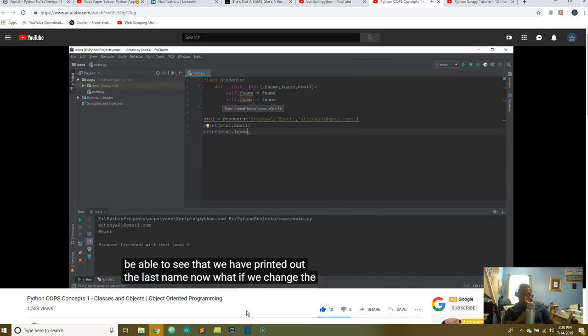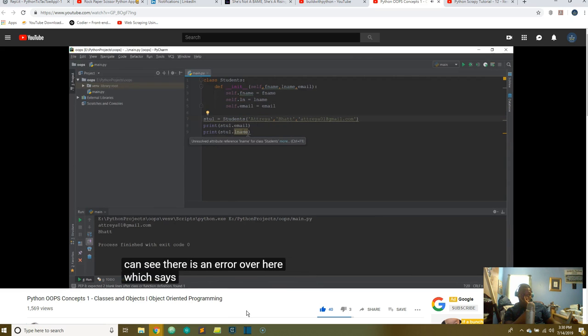Now what if we change the l name to just LN over here? Then as you can see, there is an error over here which says unresolved attribute. Then also over here we'll have to change it to LN and then click on play, and you'll be able to see that the last name and the email is printed properly. So let's actually change it to l name again.